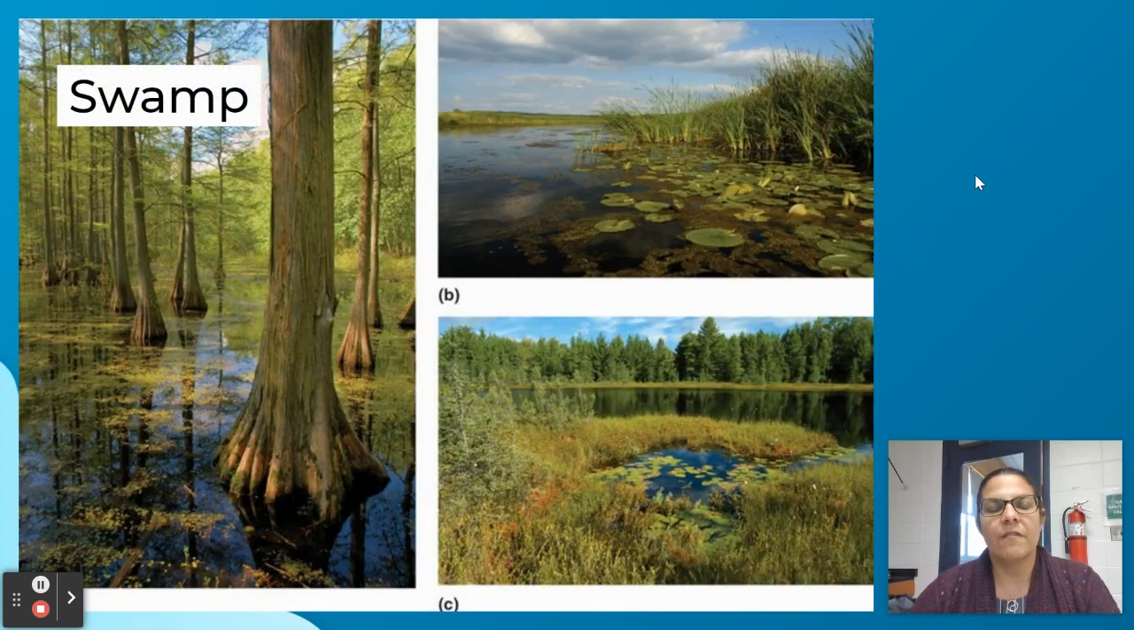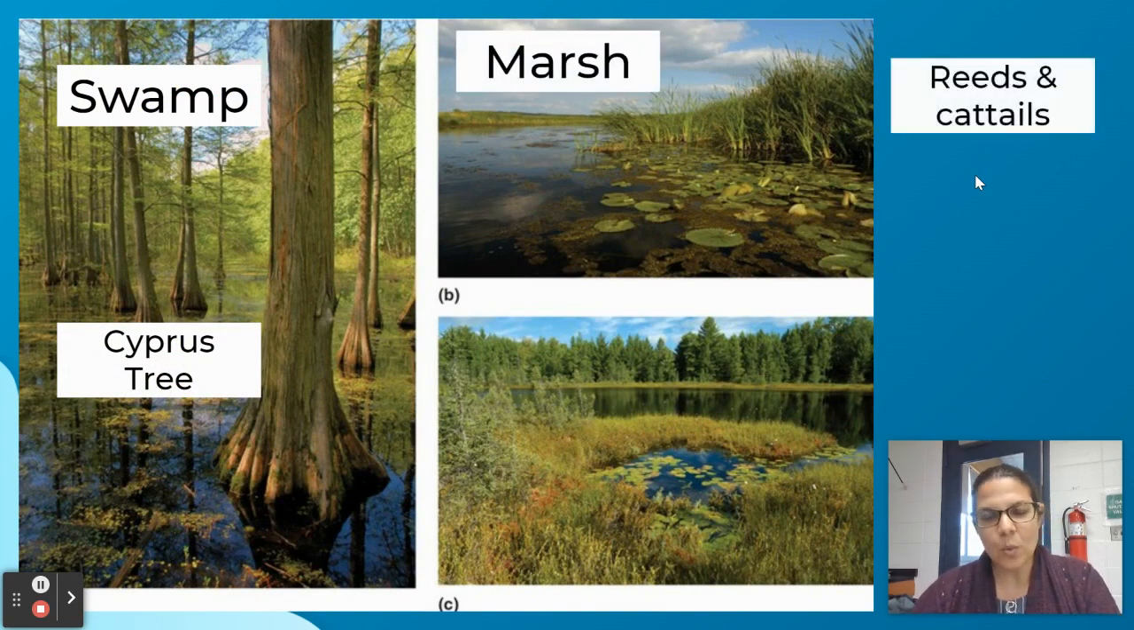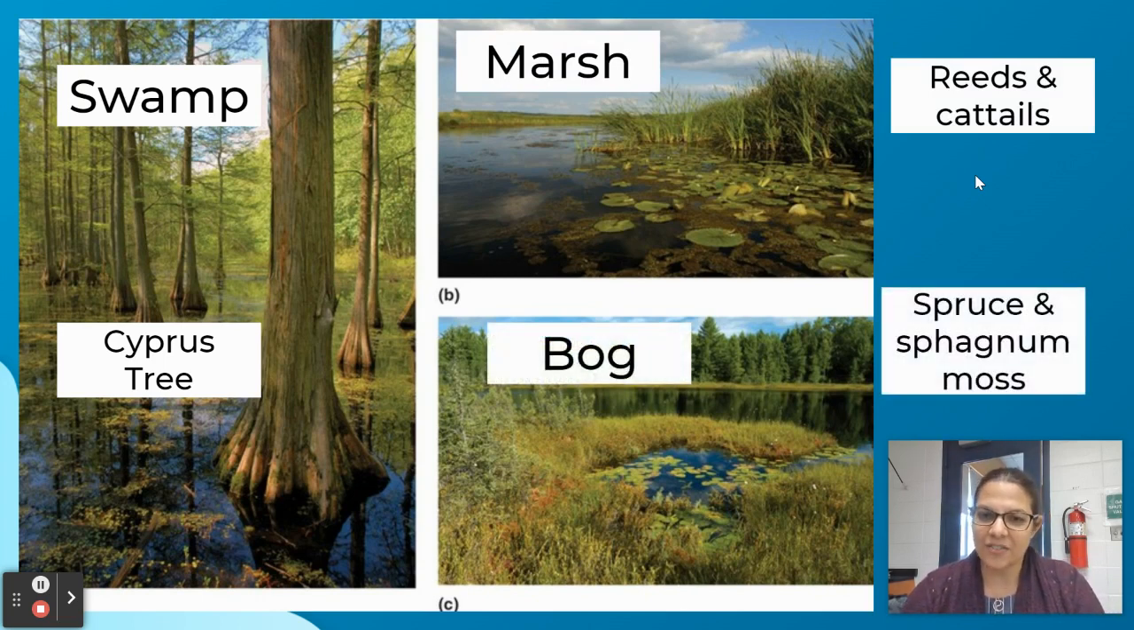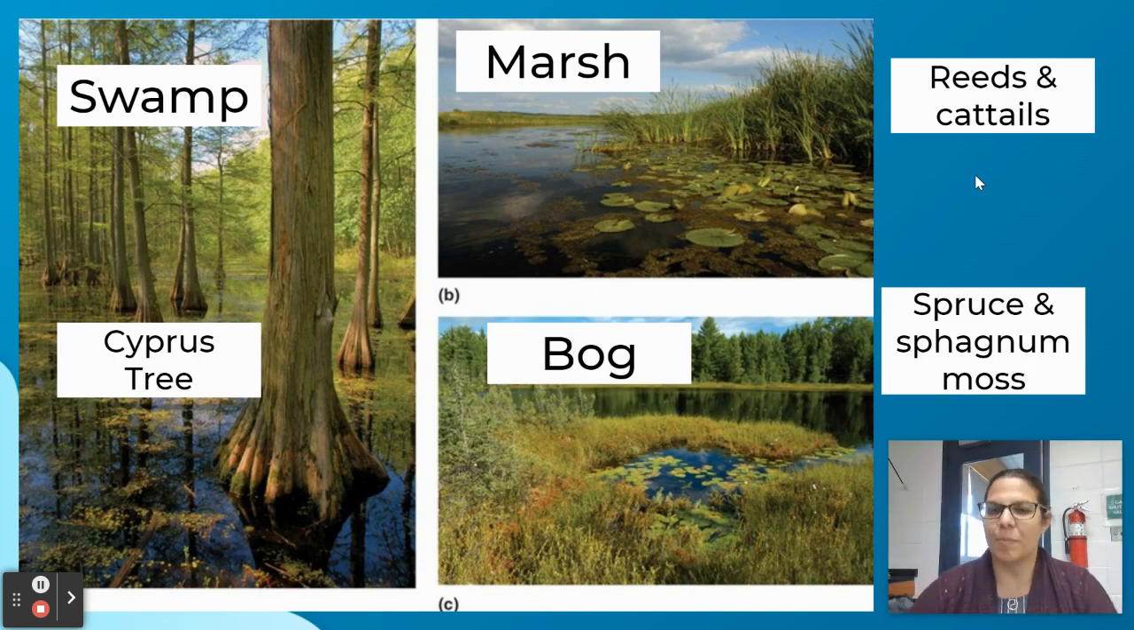So here are some of them. You'll see a swamp, very typical of different types of cypress trees. These are freshwater areas. Then you have marshes with reeds and cattails, and then bogs with different spruce and sphagnum mosses. If you've ever seen funny YouTube videos of people walking on the ground being all squishy, those are typically your bogs.